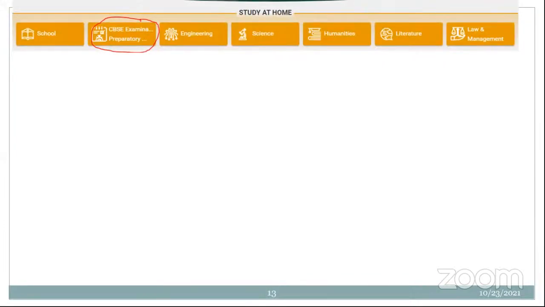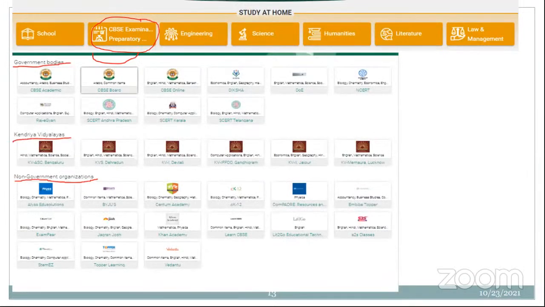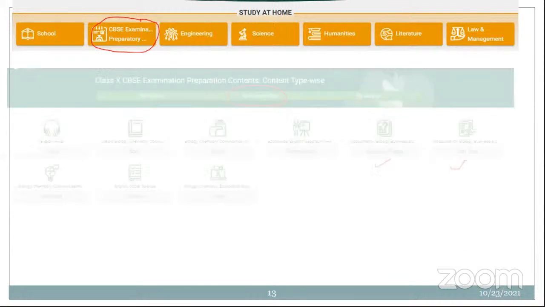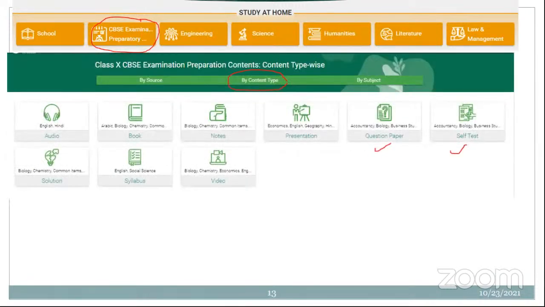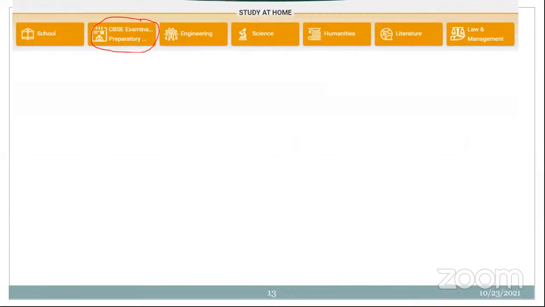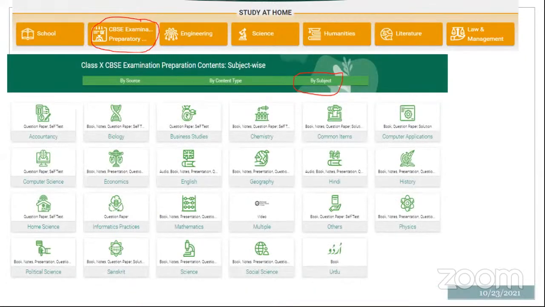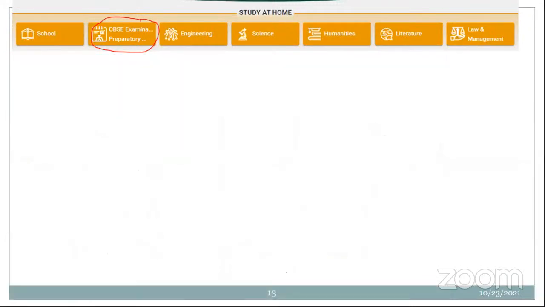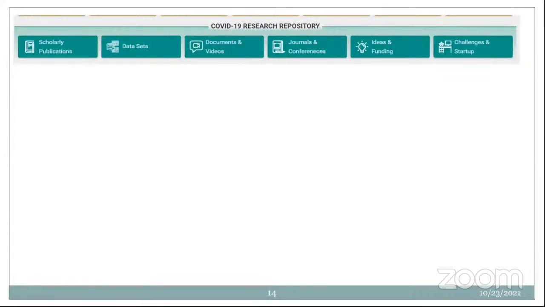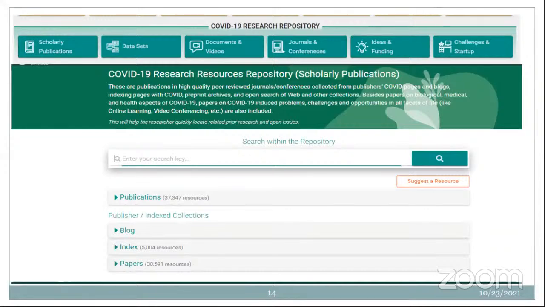And what are the special options they have at NDLI? As I told you, they have CBSE examination preparatory content. People who are looking for central government examinations or non-government organization examinations can access all the competitive examination content through this competitive examination content menu. You can access the content and all the question types available with it. You are able to access the question papers for all the competitive examinations also. Okay, this is for the COVID repository. They have created a specific option for creating awareness about the COVID repository.